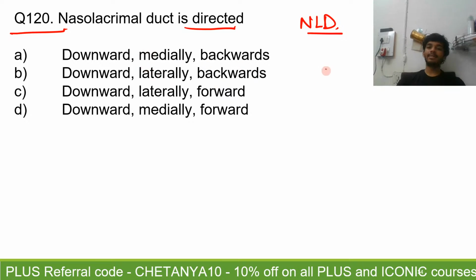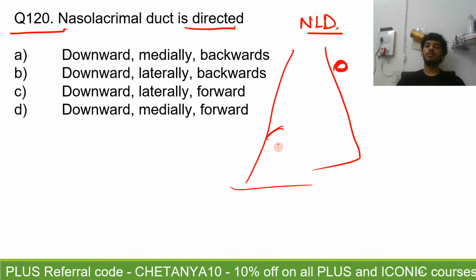Obviously it will be directed downward, because this is your nose, right? It has to open here below the inferior concha, in the inferior meatus. So first of all, it obviously has to be directed downward. Then since it is going on the lateral wall of the nasal cavity from the medial side, it goes like this. So it has to go downward and laterally. Option A you can eliminate and option D you can eliminate because both of these say medially.